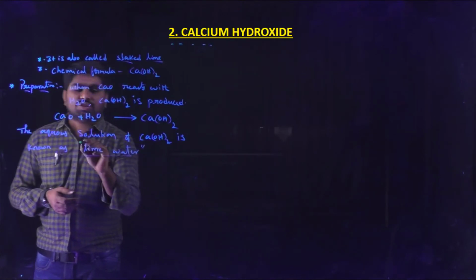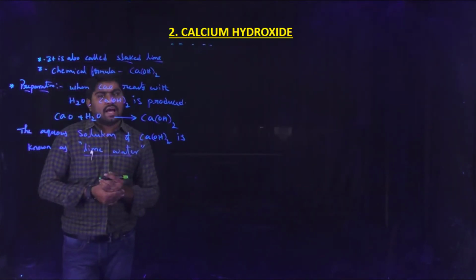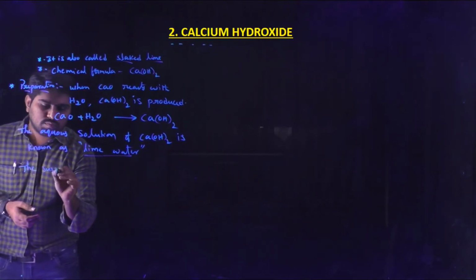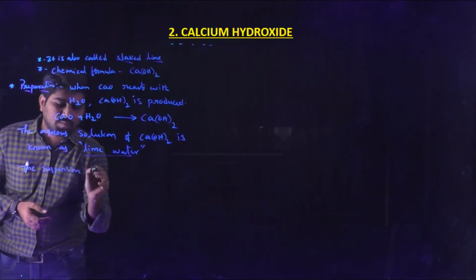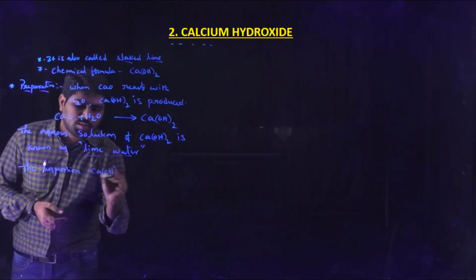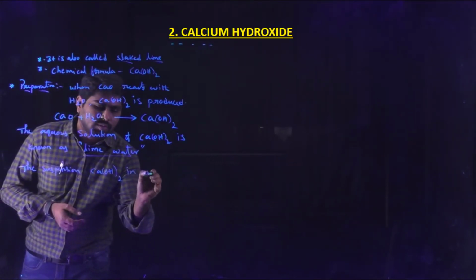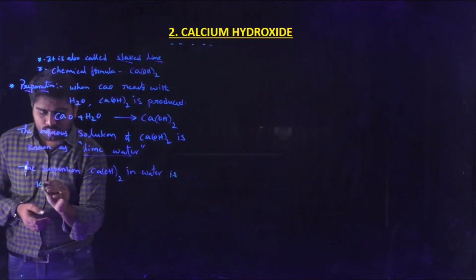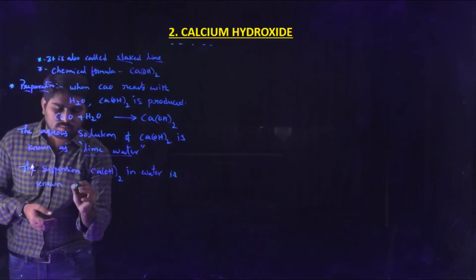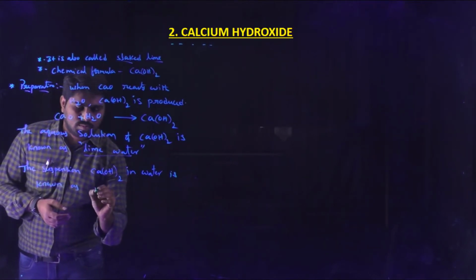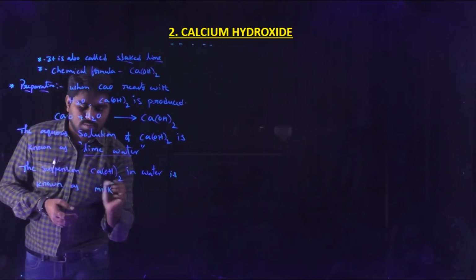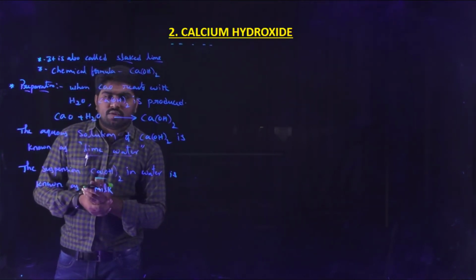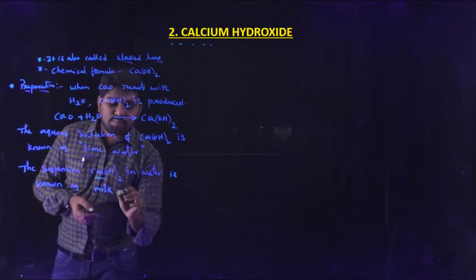The aqueous solution of calcium hydroxide is known as lime water, and the suspension of slaked lime, Ca(OH)2, in water is known as milk of lime.